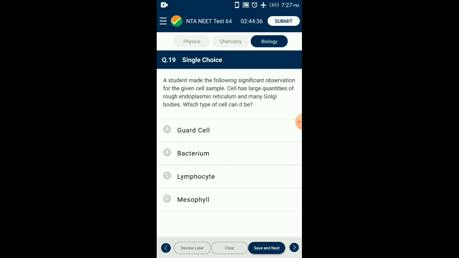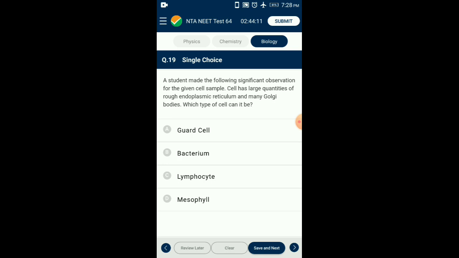Bacterium is a prokaryote, thus having an organelle like rough endoplasmic reticulum and Golgi body is out of question. Presence of a high amount of rough endoplasmic reticulum and Golgi bodies indicates high production of proteins. Guard cell is part of stomata, which works by imbibing and releasing water, supporting the opening and closing of stomata.